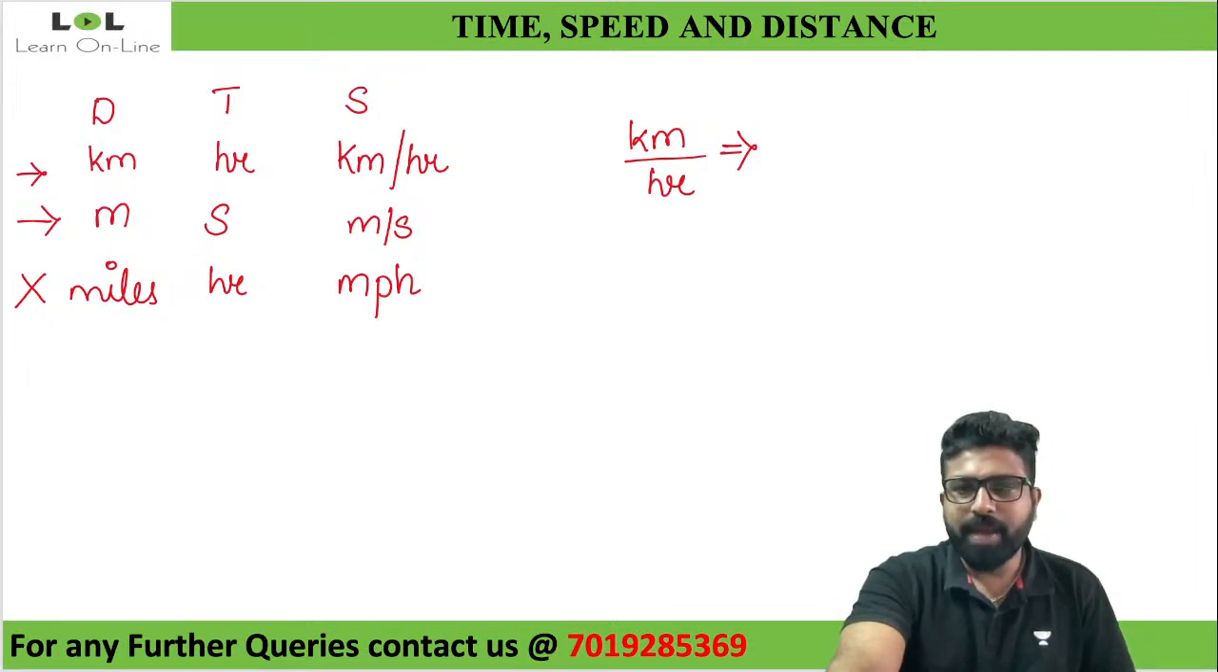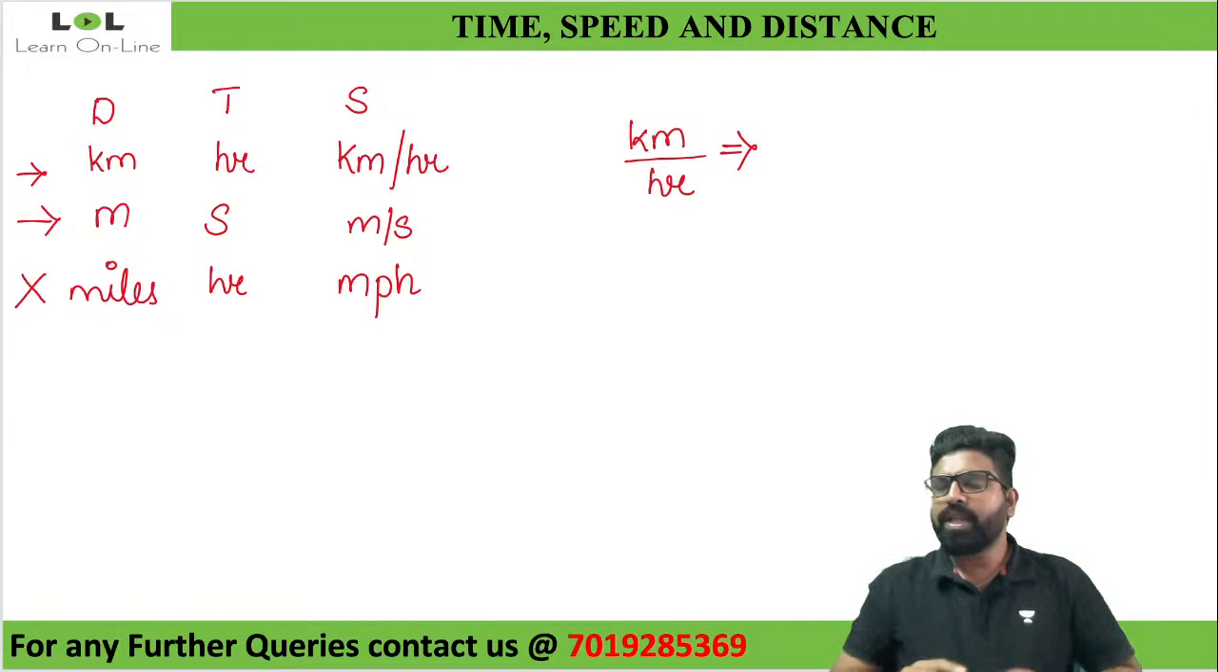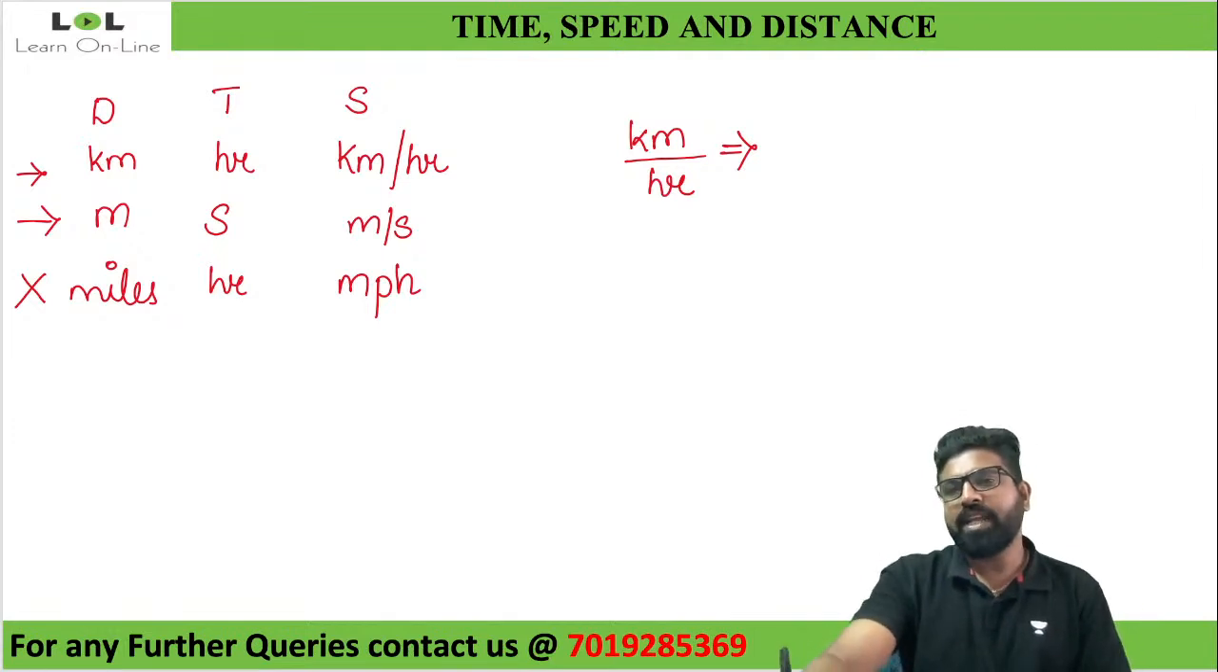Sanjay says it is 5 by 18. Okay, let us try to solve it. Is it correct? Let us see. Now look at this, guys. Why is it 5 by 18?